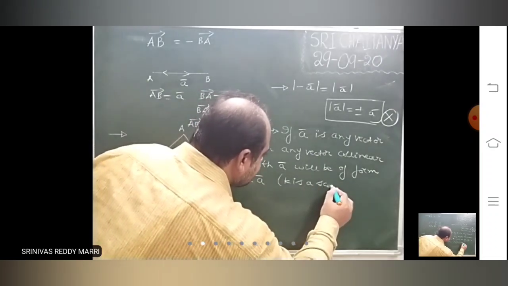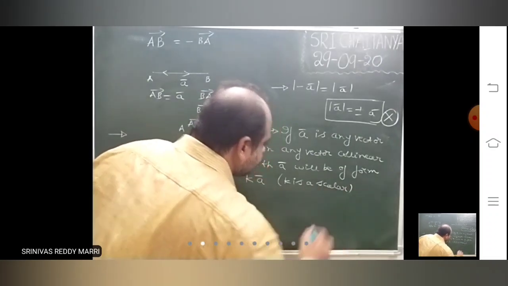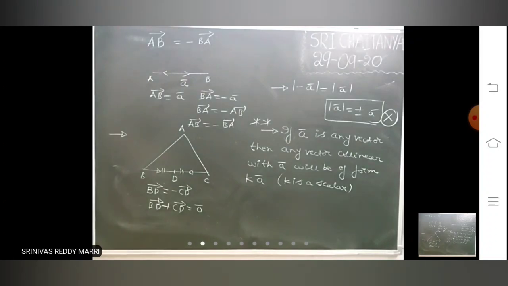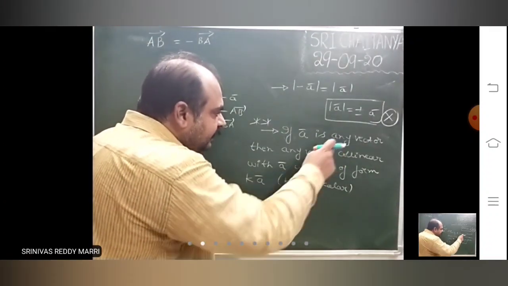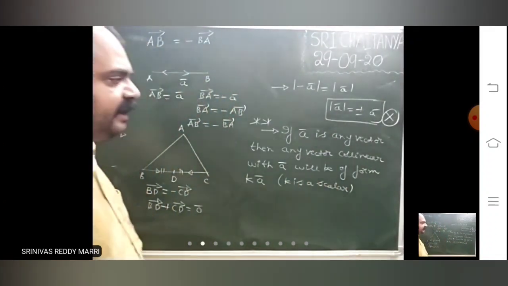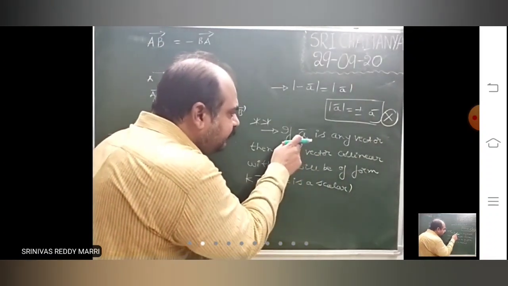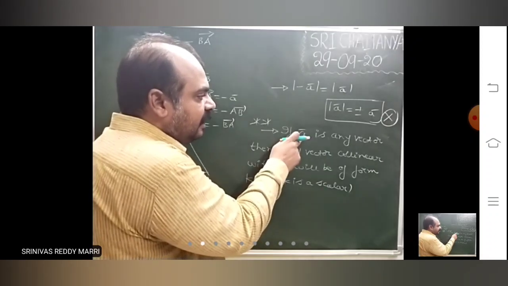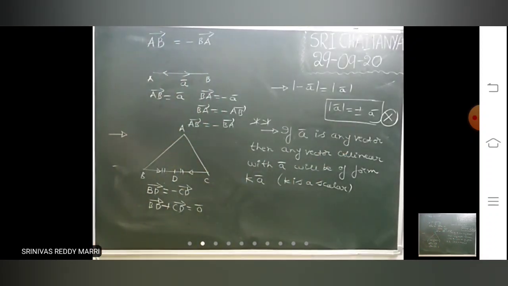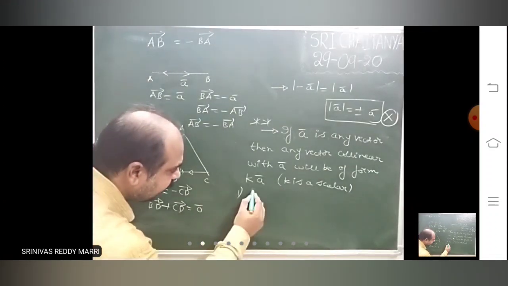If a bar is any vector, collinear with a bar, what have I told? Collinear means any vector having the same direction as a bar or the opposite direction to that of a bar. It will be of the form k into a bar. Now look at the first point.